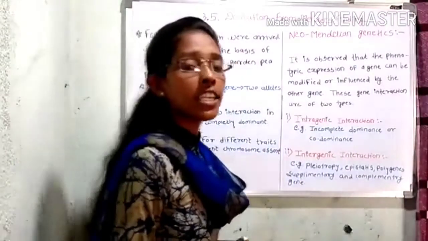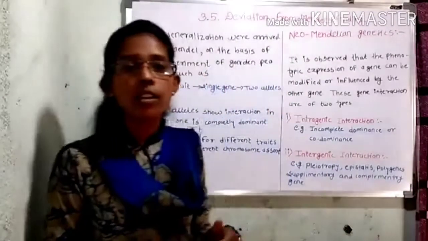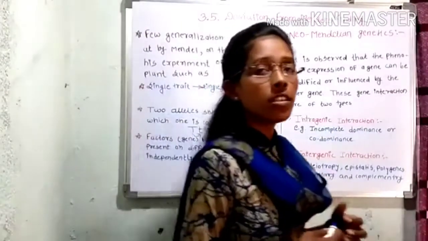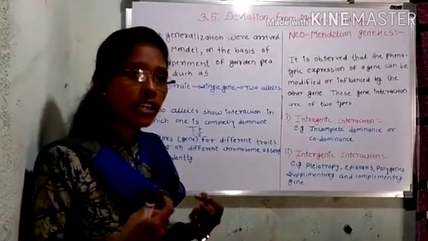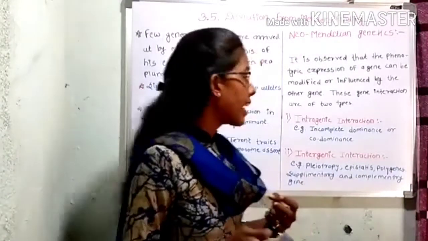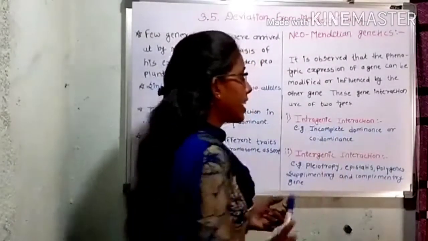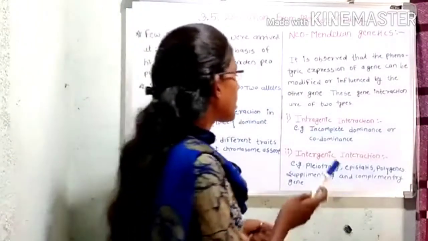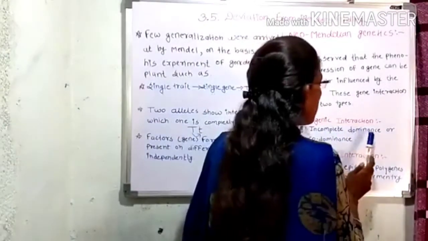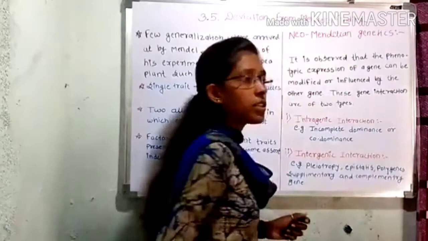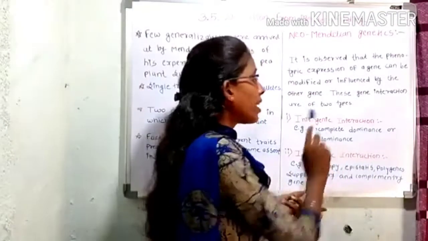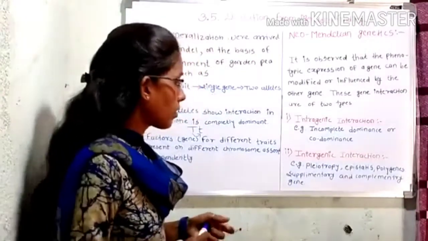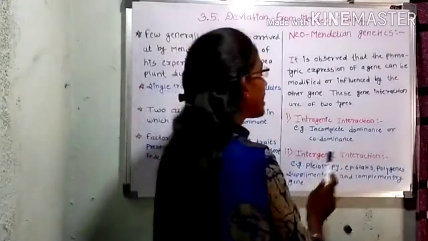In intragenic interaction, the alleles of the same gene interact with each other. Interaction occurring between alleles of the same gene is called intragenic interaction. Examples of intragenic interaction are incomplete dominance and codominance, and sometimes multiple alleles are also an example. Next, intergenic interaction.